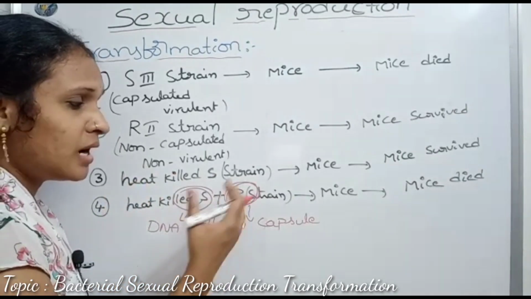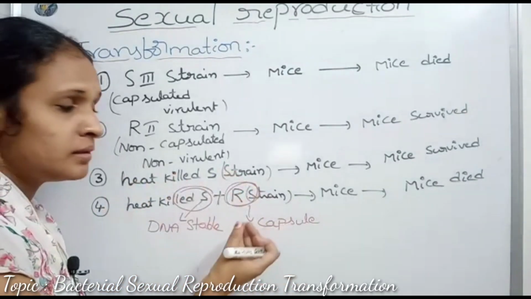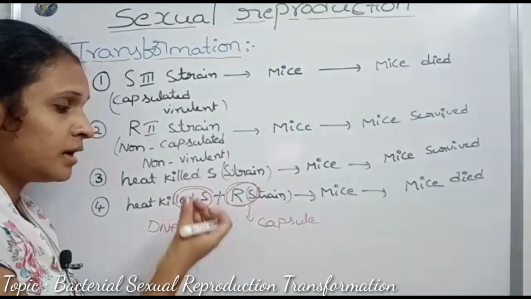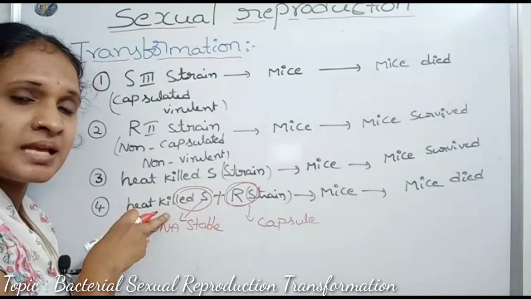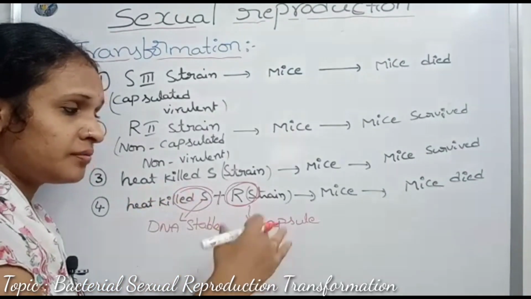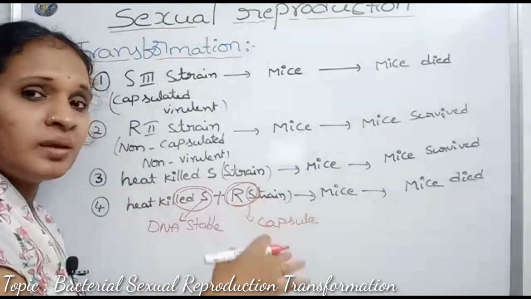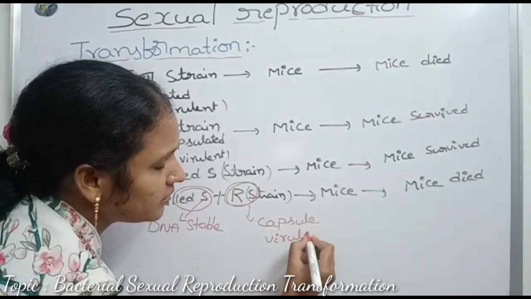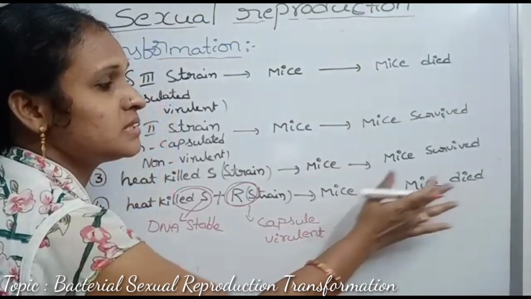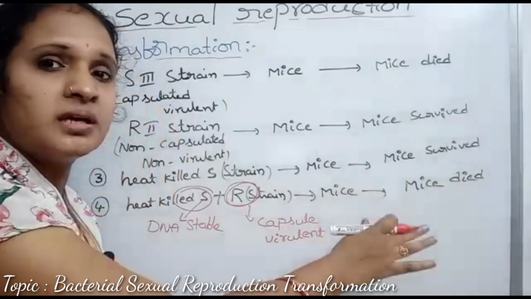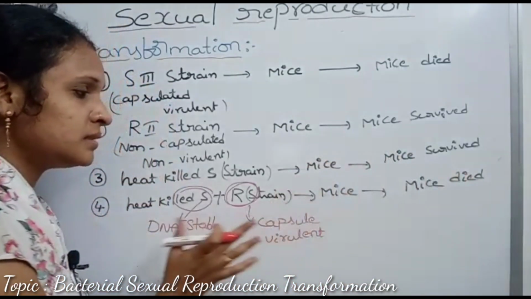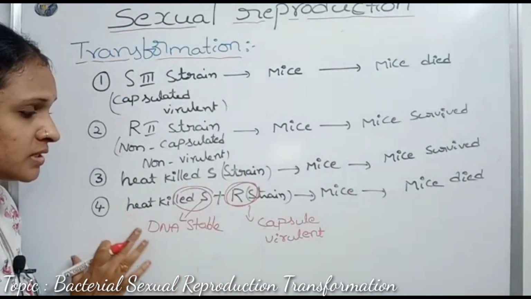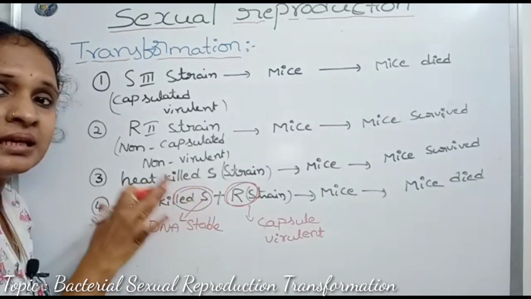These R strain cells are non-capsulated. They receive the DNA, or genetic material, from the S strain cells. So after some time they subsequently become capsulated and virulent. That's why the mice died. It causes pneumonia disease and the death of the mice. That is the reason the mice died.